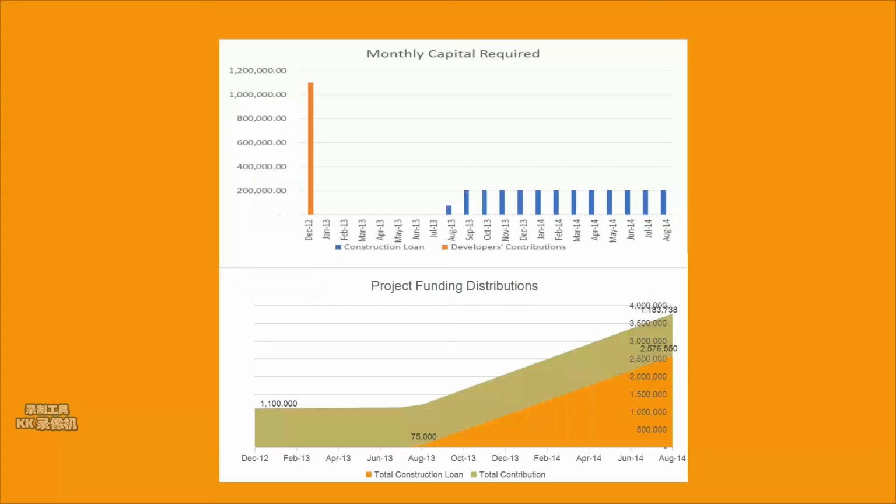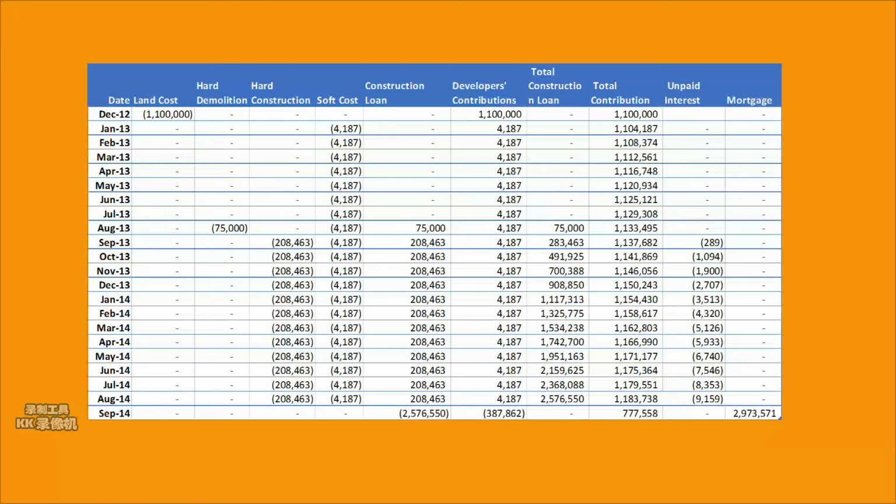The two diagrams show the monthly capital requirements and the funding distribution of the project during the construction stage. On the 31st of August 2014, assuming construction has completed on time and the developers have finalized the lease agreement, the 4.6%, 25-year amortizing mortgage can be drawn to terminate the construction loan and to obtain some cash.